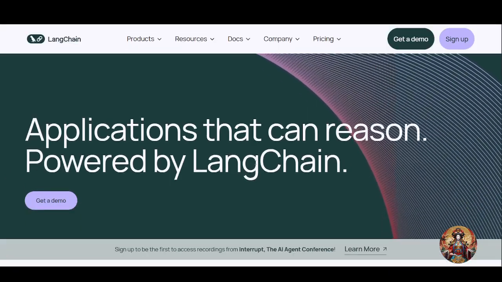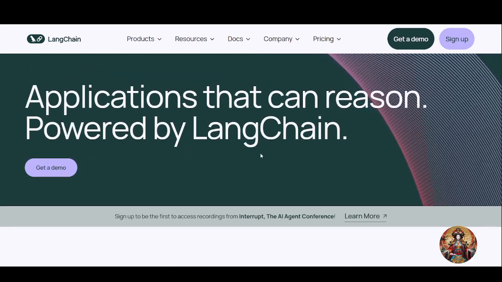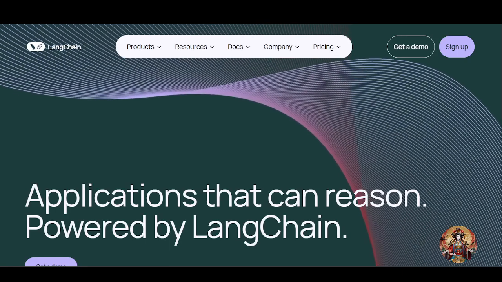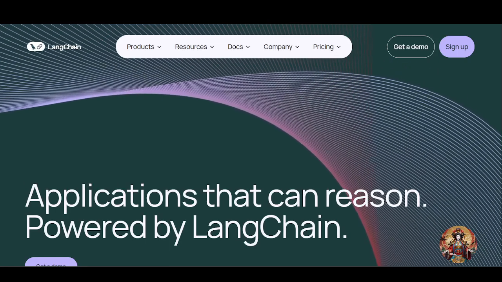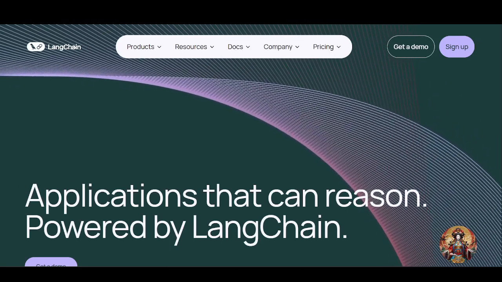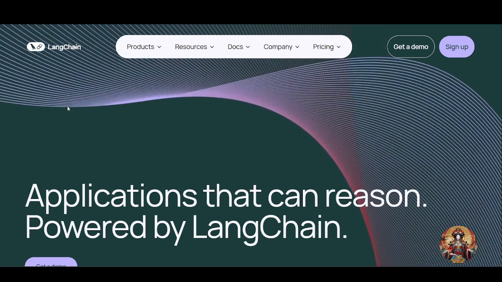If you are exploring AI tools or automation platforms, you have probably come across LangChain, N8N, and VectorShift as well. So we will compare these three platforms on the basis of features, ease of use, pricing, and ideal users. Whether you are a developer, a business owner, or just someone curious about AI, this comparison will help you make the right choice.